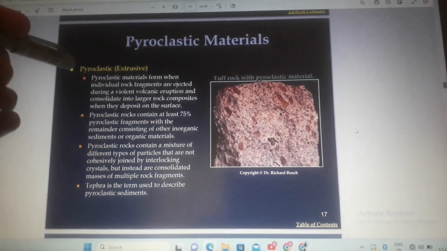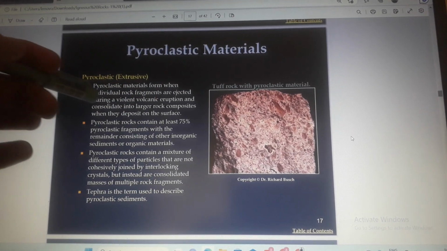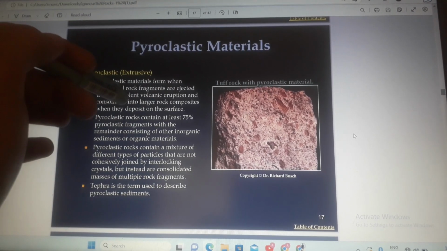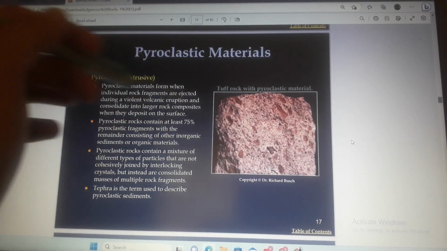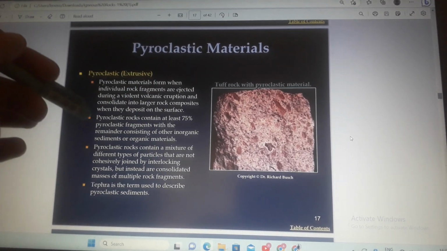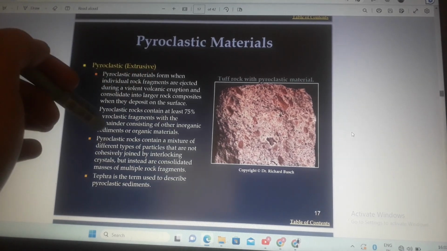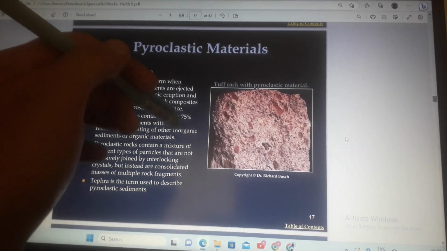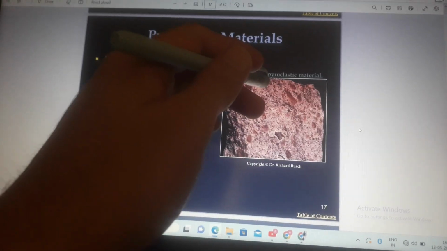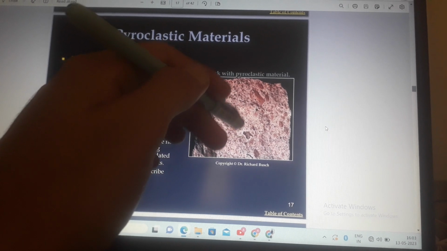Pyroclastic materials: pyroclastic extrusive. Pyroclastic materials form when individual rock fragments are ejected during a violent volcanic eruption and consolidate into large rock composites. When they deposit on the surface, pyroclastic rock contains at least 75% pyroclastic fragments, with the remainder consisting of other inorganic sediments or organic materials. This is tuff rock with a pyroclastic material.